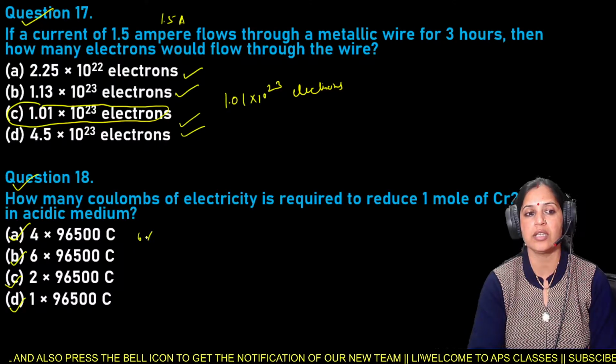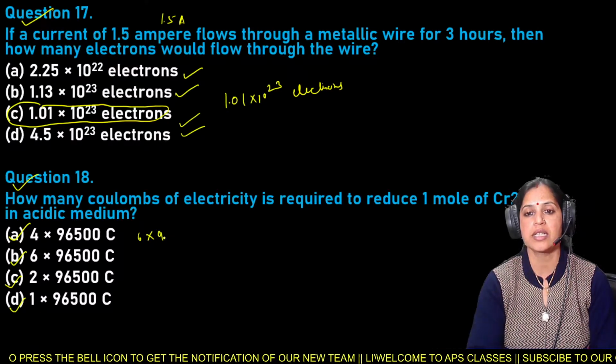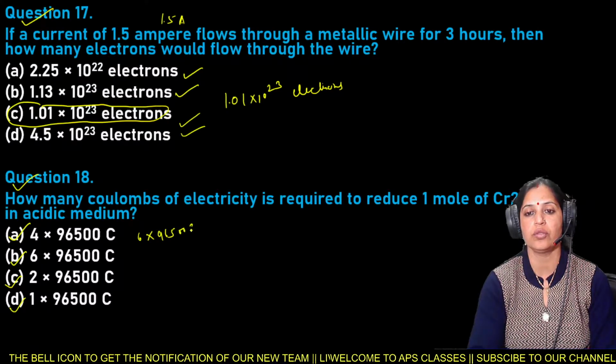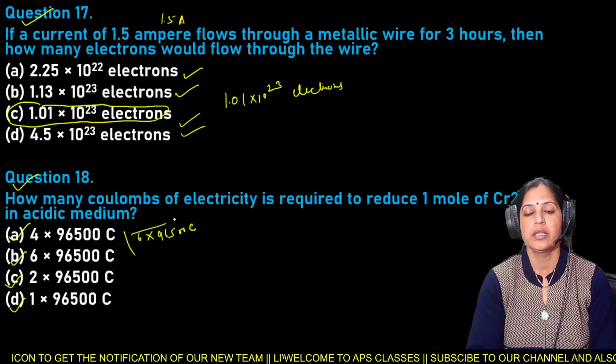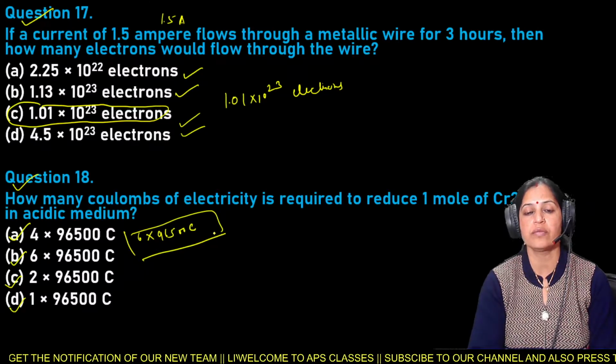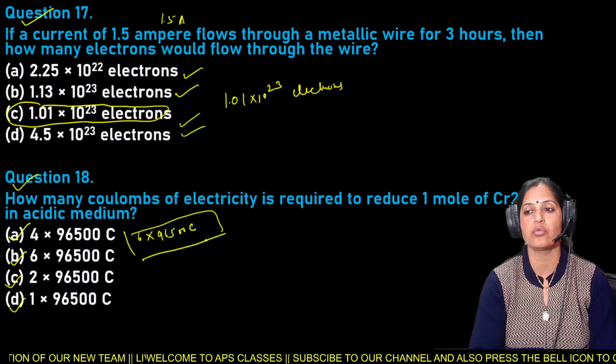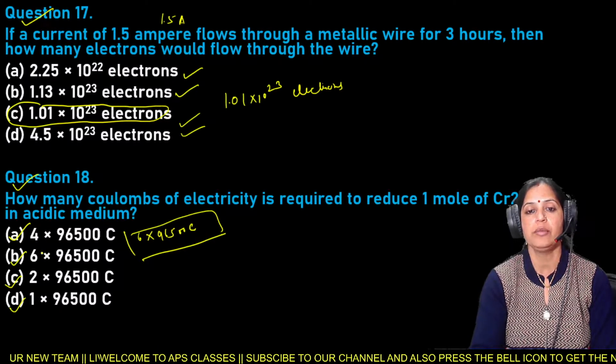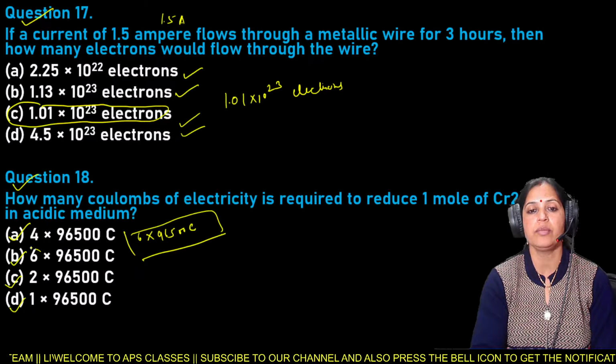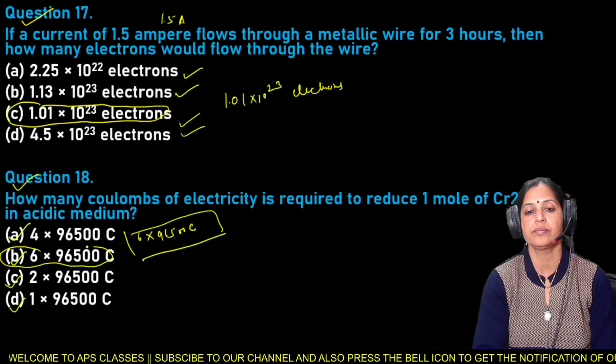That is 6 × 96,500 coulomb. 6 × 96,500 coulomb of electricity is required to reduce 1 mole of Cr2O7²⁻ in acidic medium. So here option B is the right answer.